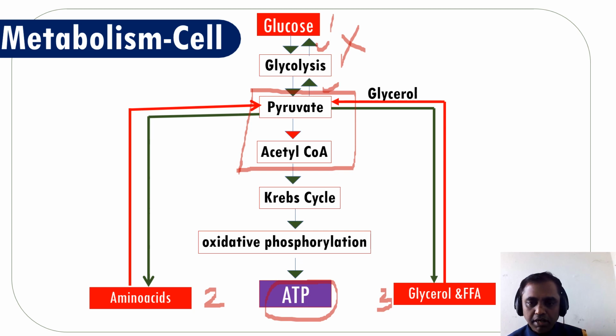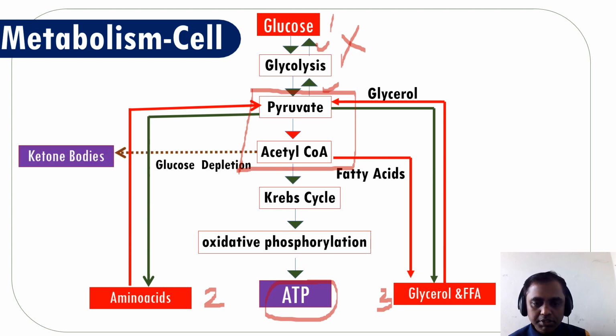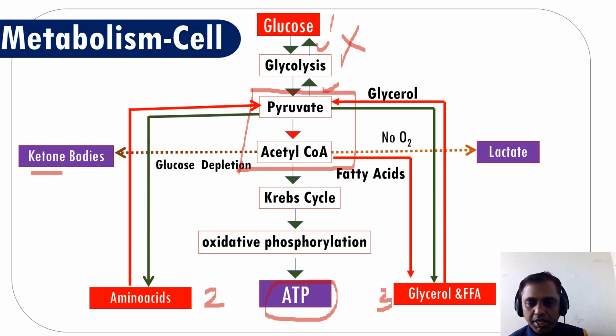Or there is another way: from the glycerol, pyruvate forms, then ATP will be formed in our body. Or in another way, the free fatty acids, that is the fatty acids, are converted to acetyl-CoA, so that ATP is formed. The end result of metabolism is ATP, so by different mechanisms our body will produce ATP. But here, the breakdown of fatty acids converted to acetyl-CoA leads to production of ketone bodies, and this acetyl-CoA in anaerobic metabolism will produce lactate.